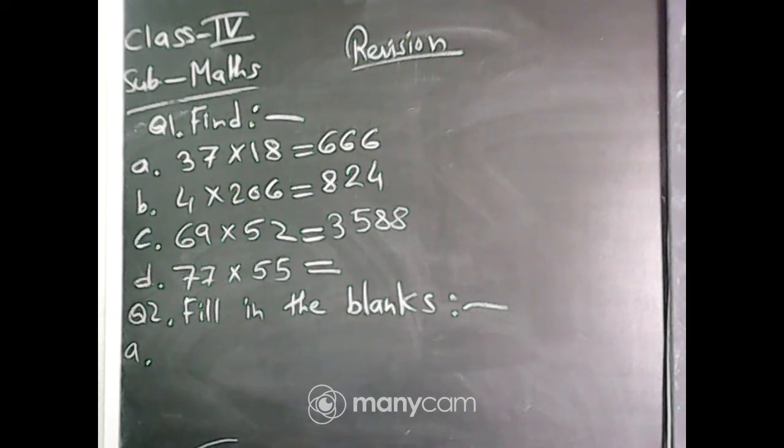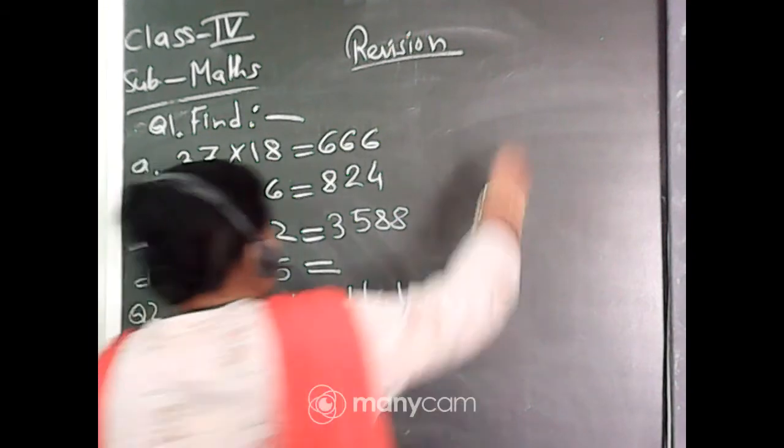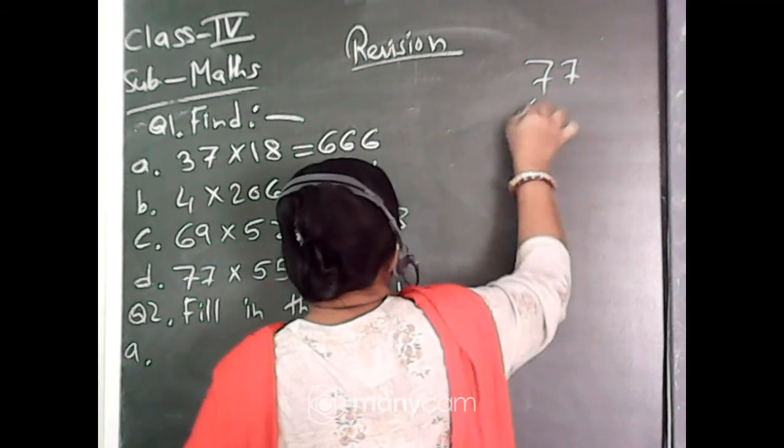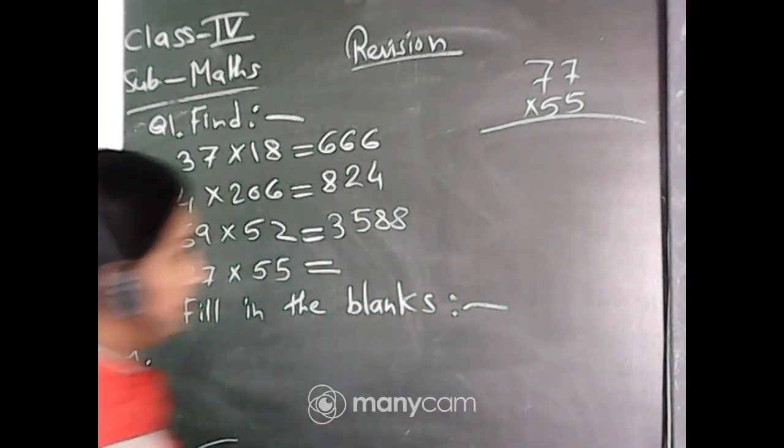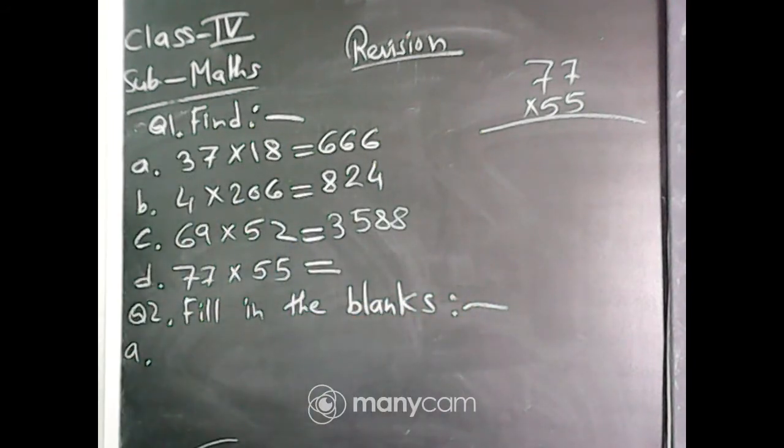Yes, for number C already I have done, 3588. You have to solve number D. 77 into 55. Multiply and tell me the answer. 77 into 55. It is very easy. Just multiply once with the 5 and 77, and the second step will be repeated.